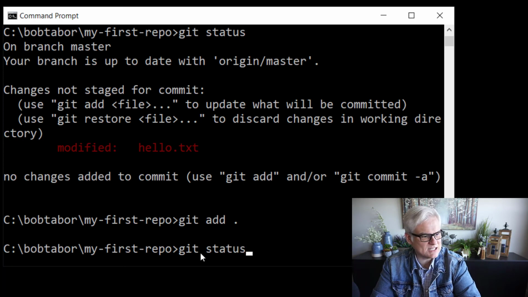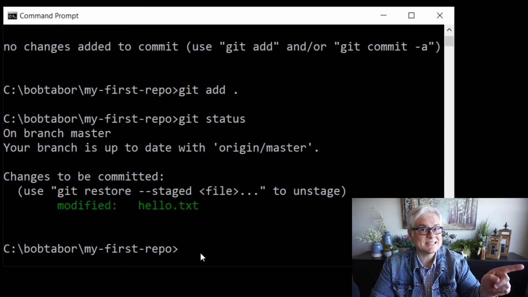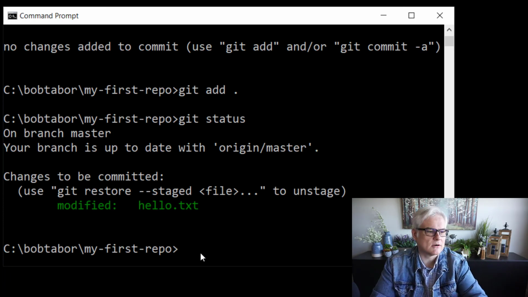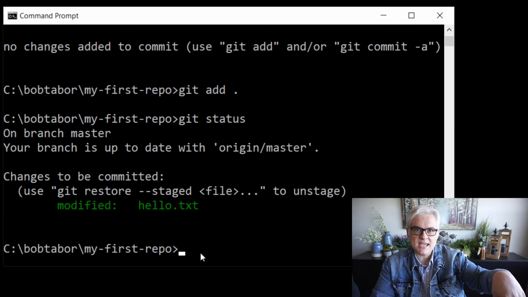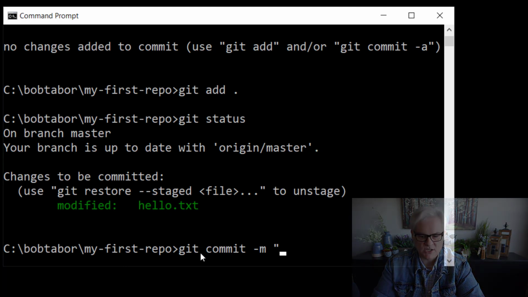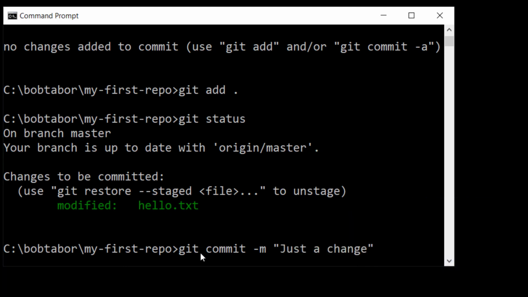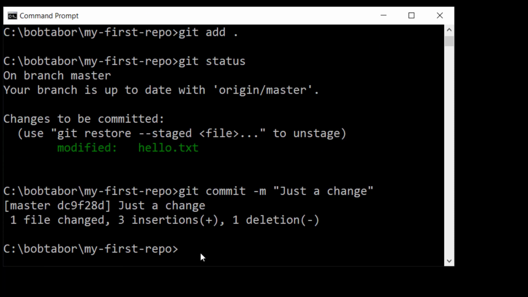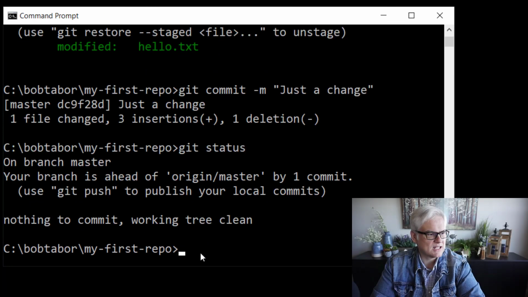If I do a git status at this point, you can see that the text, it's still modified, but it's green, which means we're kind of in the safe zone now. All right. In a sense. And then I'm going to say, okay, everything that's staged, I'm going to commit it. So this is how you do a commit. Git commit, and you want to add a message. So -m, and then in double quotes, just a change. You can put anything you want here, and we'll talk about messages and git commits later on, but that should do it. The change is made, git status, nothing to commit.